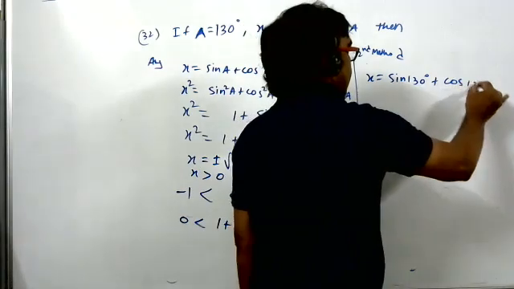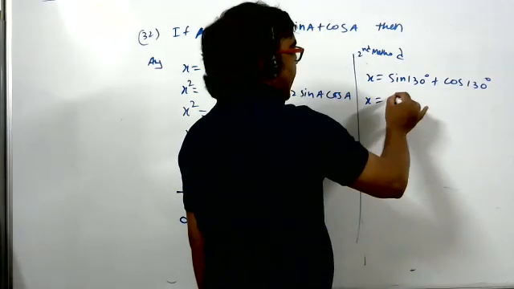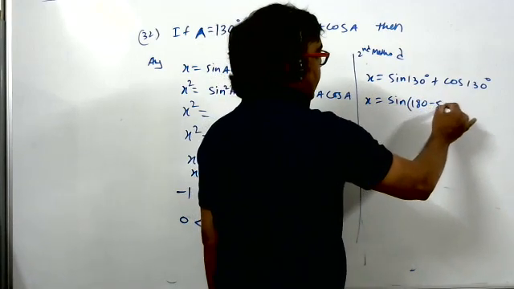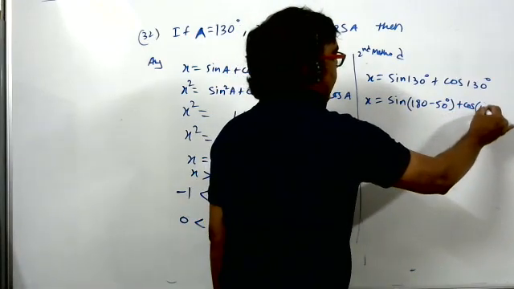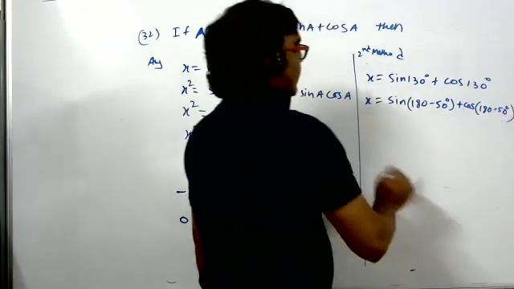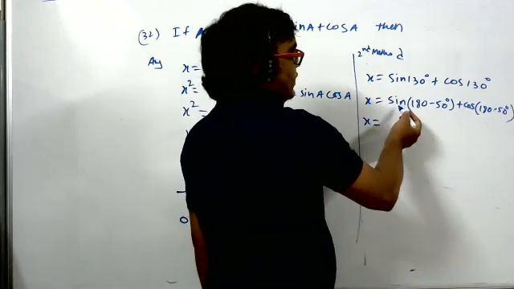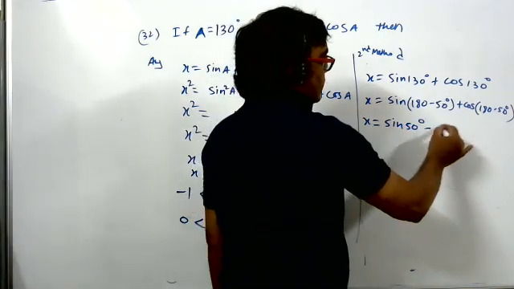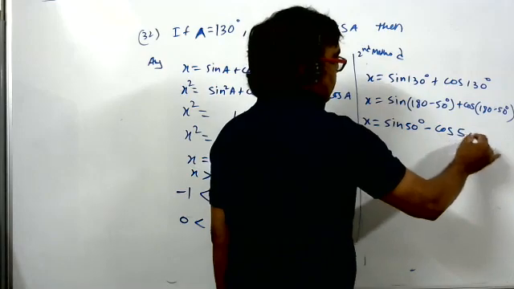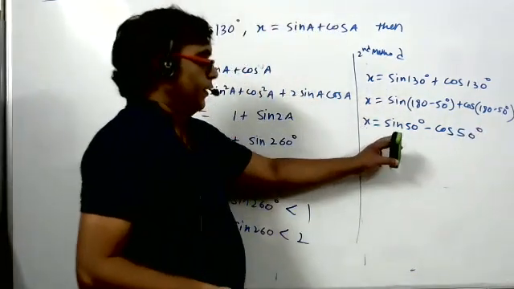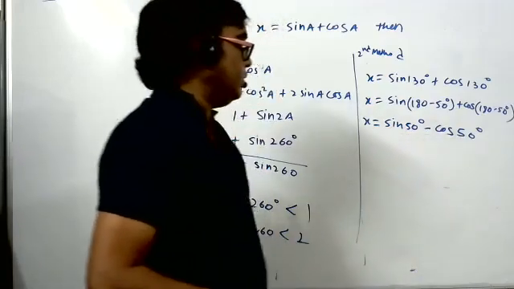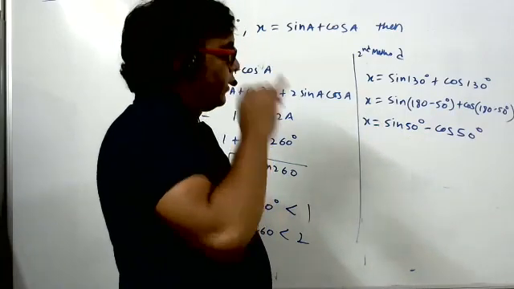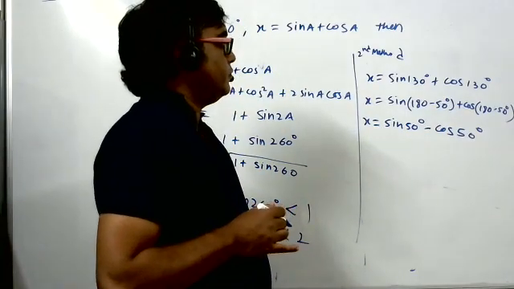The last part, where... see what they did here: allied angle, sine of 180 minus how much? 50 degrees. Cos 180 minus 50 degrees. But then a problem will come. Sine of 180 minus theta is sine theta, but here it is minus cos theta. Now you have to see who is greater. Is sine 50 more or cos 50 more? They kept cos 130 as it is. Then sine 50 would be greater.